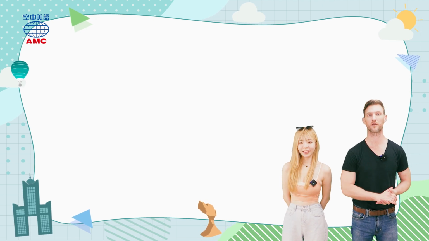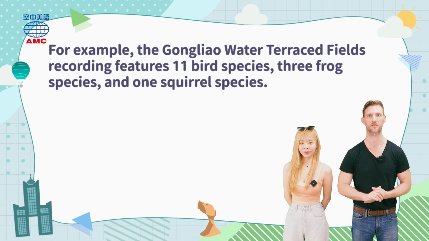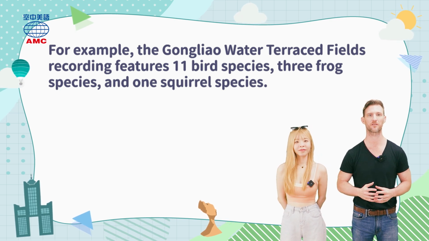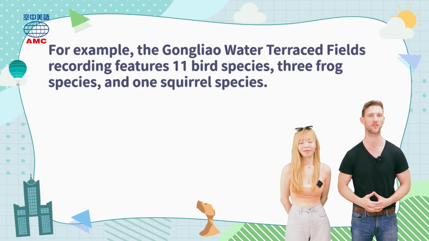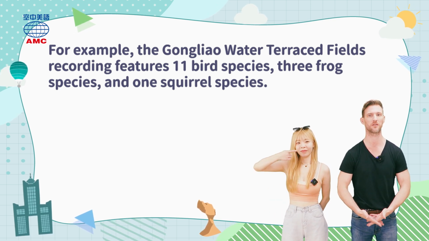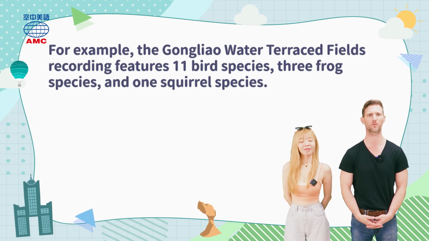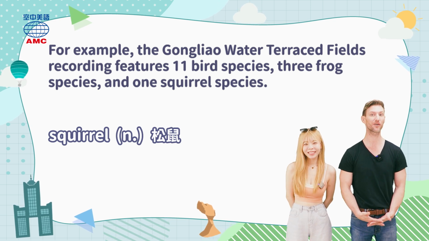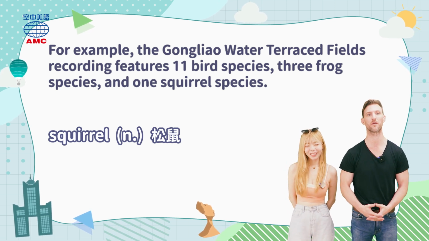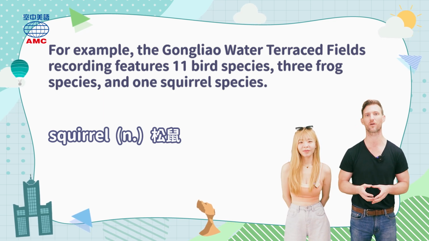Okay, our article continues by saying, for example, the Gongliao water terraced fields recording features 11 bird species, 3 frog species, and 1 squirrel species. There we see the word squirrel. Oh, I love squirrels. They are small, cute mammals with a bushy tail, known for climbing trees and storing nuts.